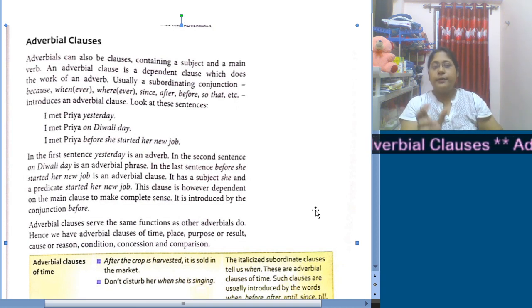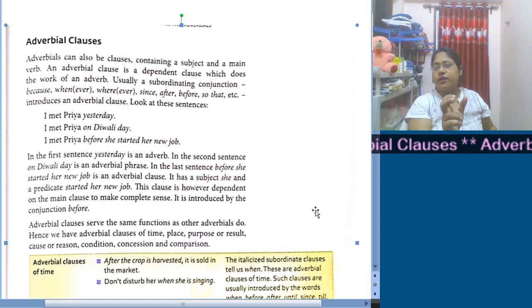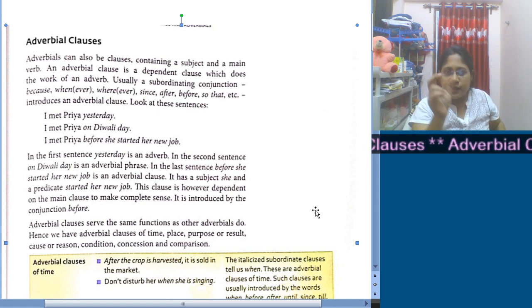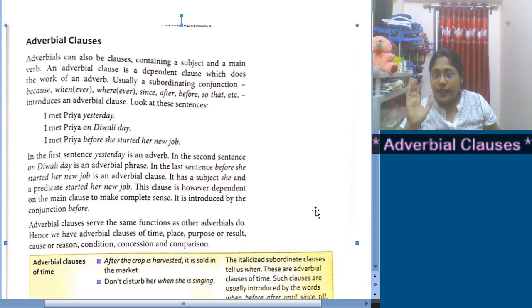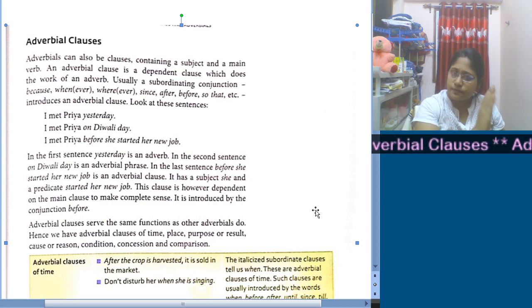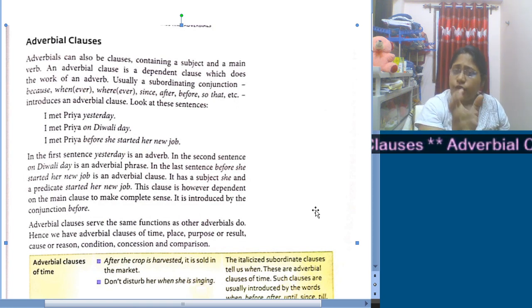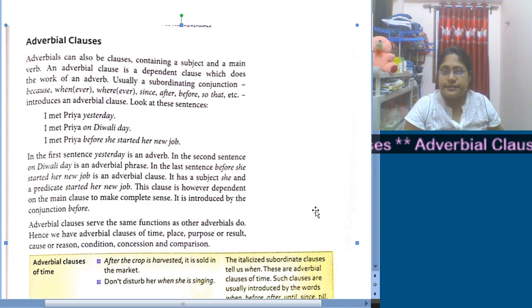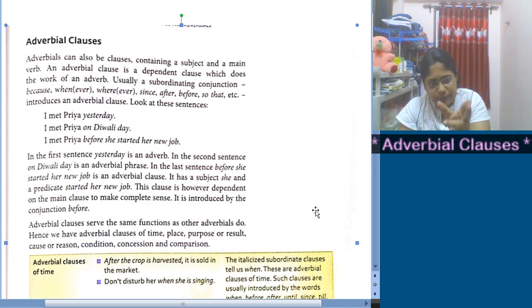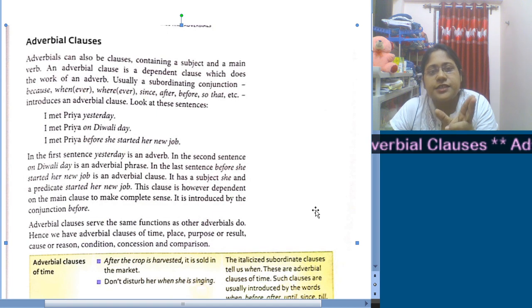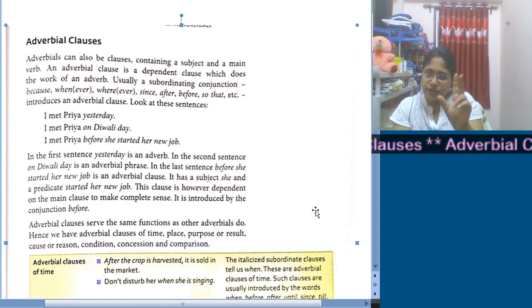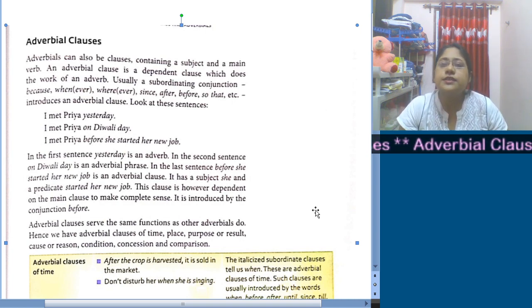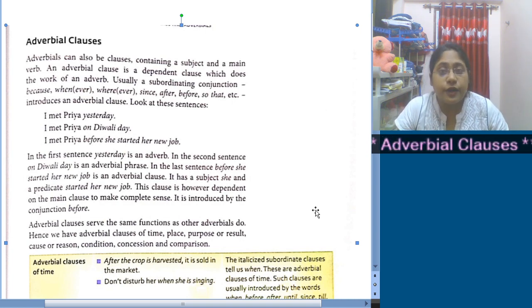Okay, now I hope you have understood what an adverbial clause is. An adverbial clause is a dependent clause which contains a subject and a main verb, and it is dependent on the main clause, and it does the work of an adverb in a sentence. Now here this part, before she started her new job, is introduced with the word before. So this particular word is a signal to us that it is an adverbial clause.